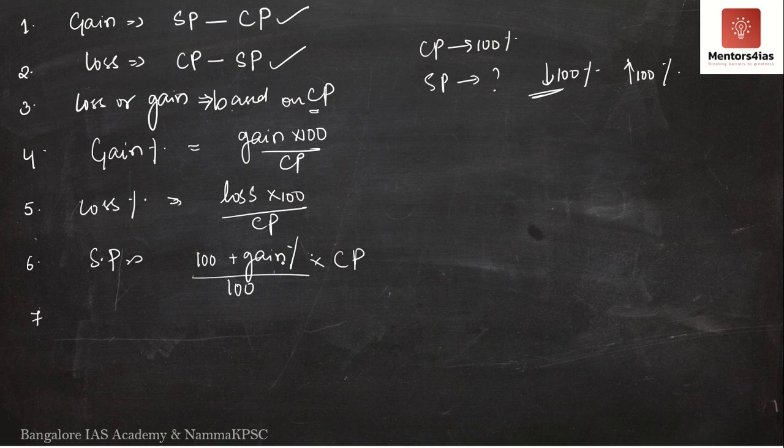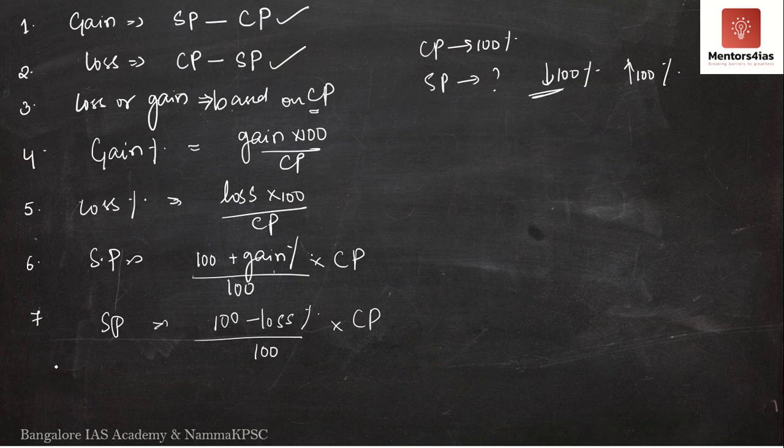However, instead of gain, if it is a loss, then how do you determine the selling price? It is not 100 plus gain percentage, rather it is 100 minus loss percentage, whole thing divided by 100 into cost price. This will give you the selling price.